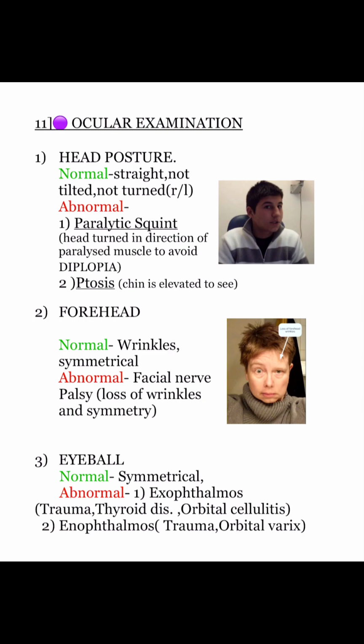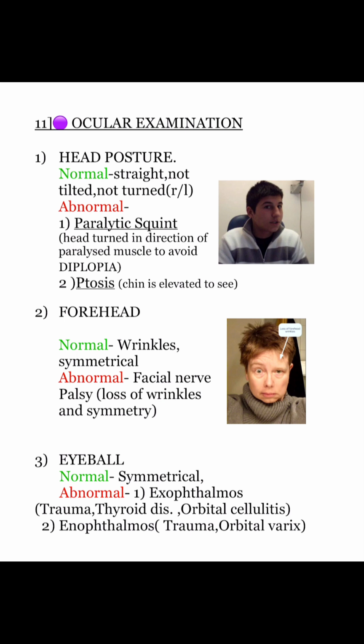Here comes the main and the most important, that is ocular examination. It starts from the head posture till the retina. It is very important for us to know what is a normal condition and what is abnormal. If nothing is present, that is the patient is normal, you can straight away copy what is written in the normal. First, head posture.